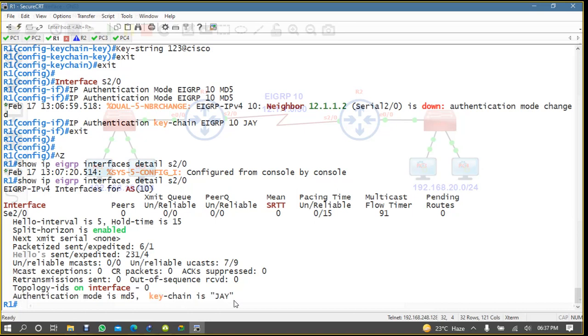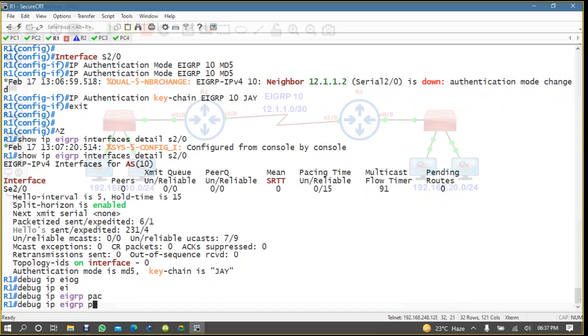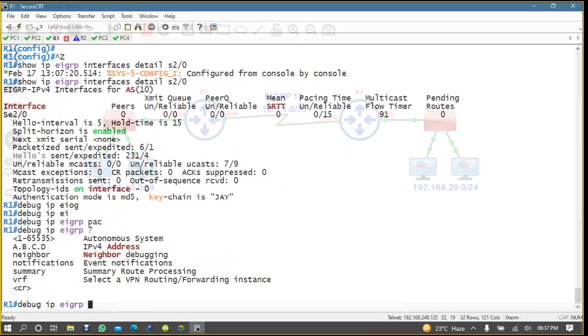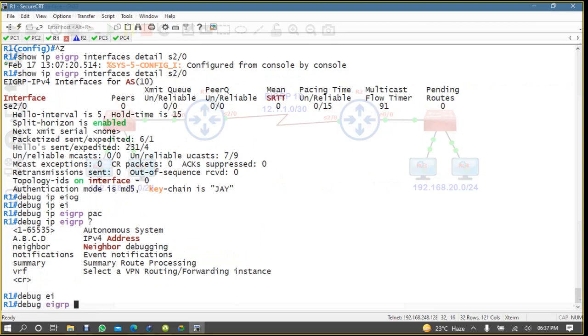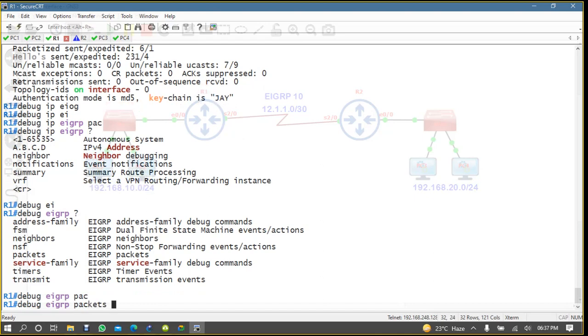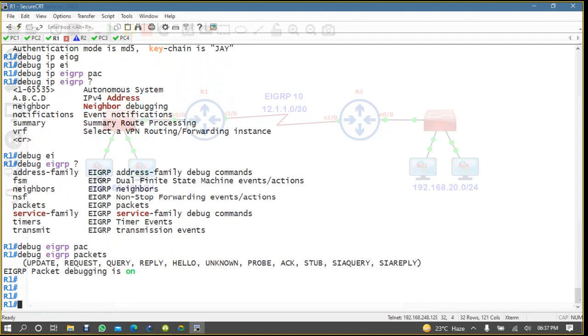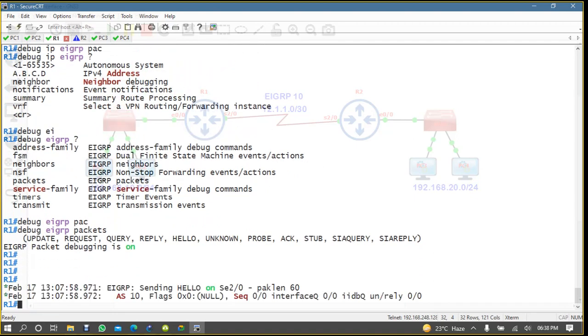If you run debug IP EIGRP packets here, now you are debugging the packets.